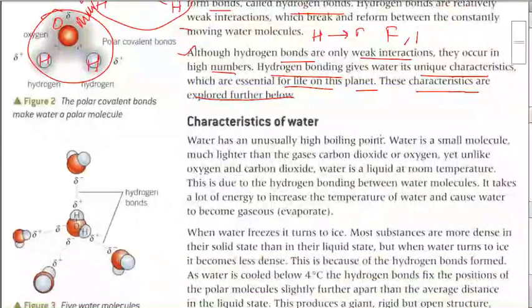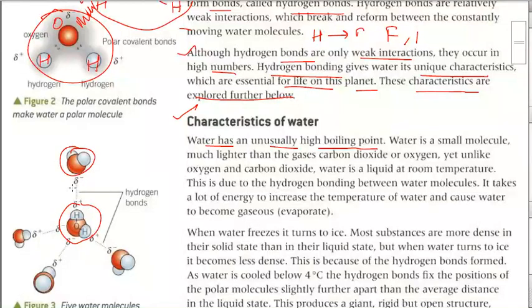Now, characteristics of water. The first is that water has an unusually high boiling point. The boiling point of water is very high because the molecules of water are bonded to each other by hydrogen bonding. This is one molecule of water, this is another, and between them there is a hydrogen bond.